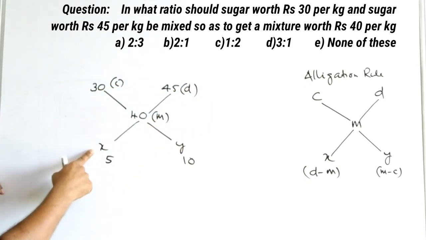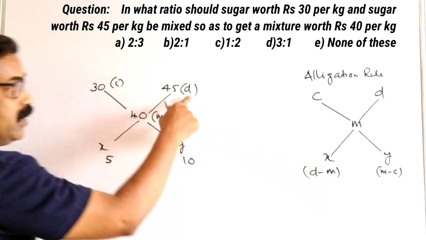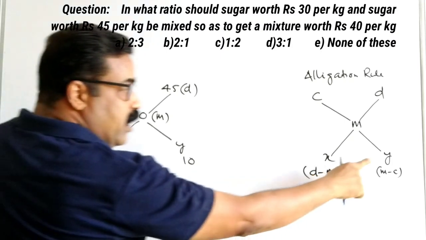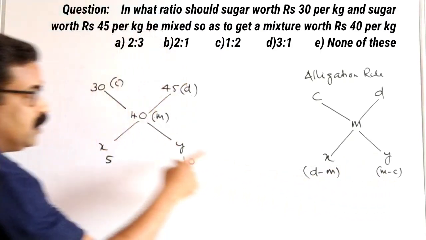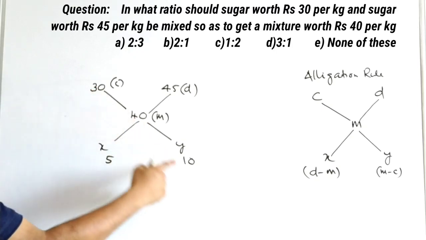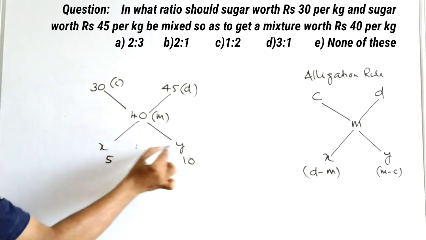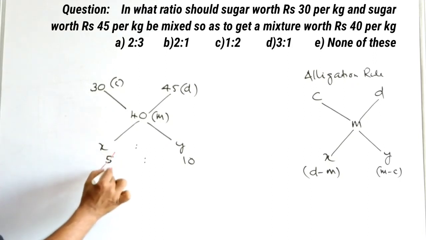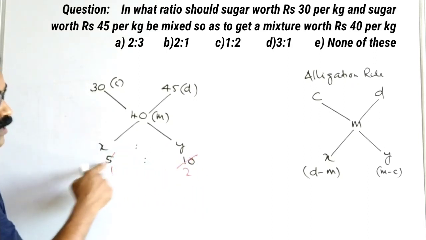So x is equal to what? X is equal to D minus M, 45 minus 40. What is the y value? Y is M minus C, so 40 minus 30, that is equal to 10. So x is to y will be equal to 5 is to 10. We can cancel with 5 and simplify the ratio. Here it is 1 time, here it is 2 times, cancelling with the 5.